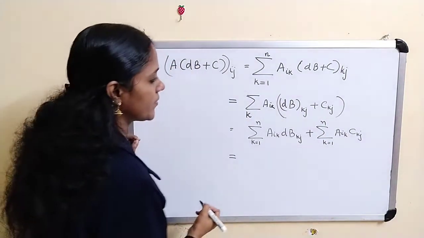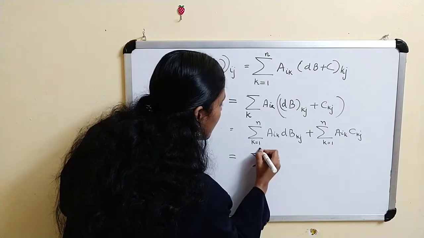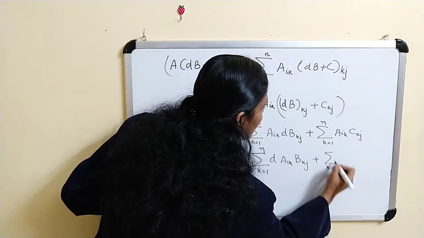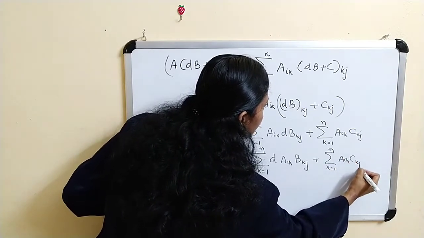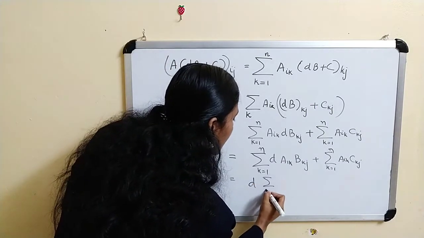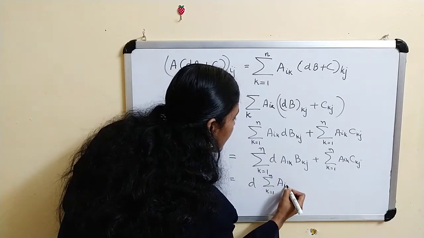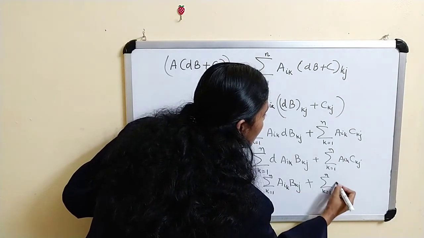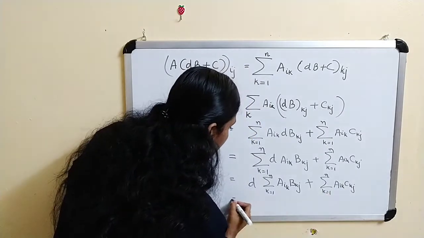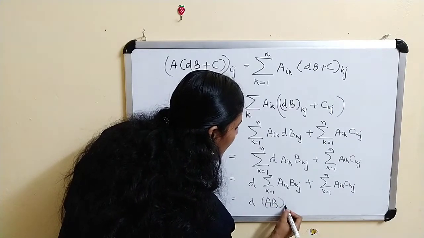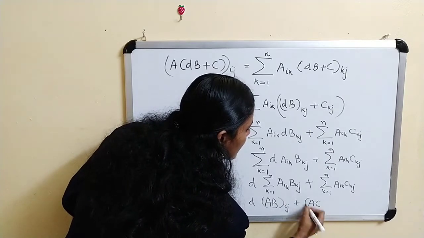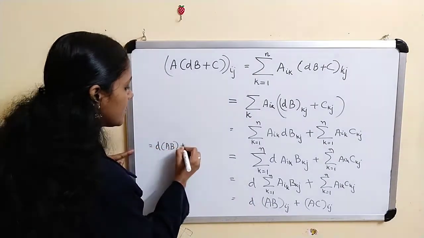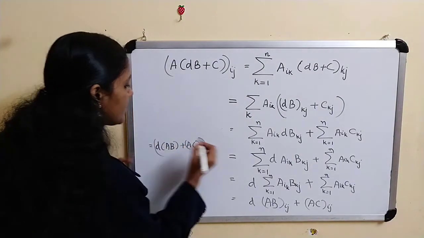And this is the same as sigma k varies from 1 to n d Aik Bkj plus sigma k varies from 1 to n Aik Ckj, and this is equal to d sigma k varies from 1 to n Aik Bkj plus sigma k varies from 1 to n Aik Ckj, which is equal to d (AB)ij plus (AC)ij, equal to (dAB plus AC)ij.